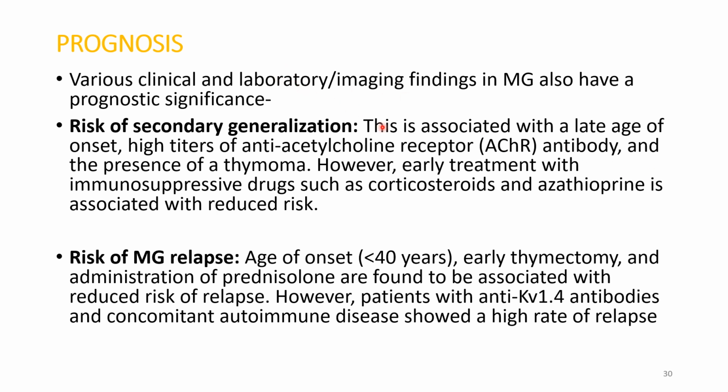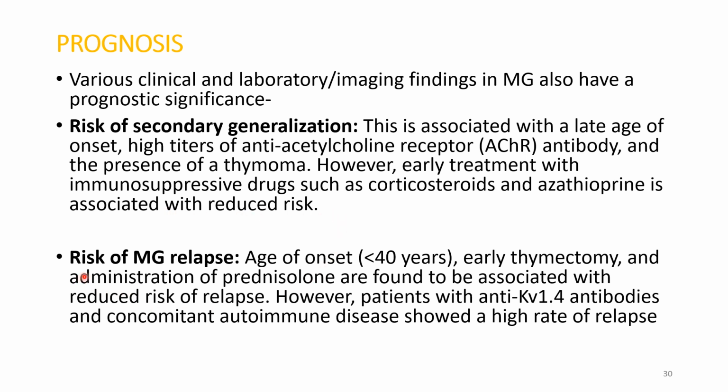What is the prognosis of this disease? So various clinical and laboratory or imaging findings in myasthenia gravis will show prognostic significance. So there is a risk of secondary generalization. This is associated with a late age of onset, high titers of nicotinic acetylcholine receptor antibody and the presence of thymoma. So late age of onset, AChR antibody and presence of thymoma will lead to the risk of secondary generalization. However, early treatment with immunosuppressive drugs such as corticosteroids and azathioprine will decrease the risk.